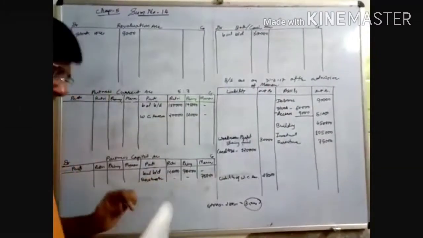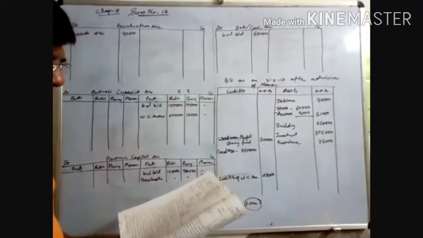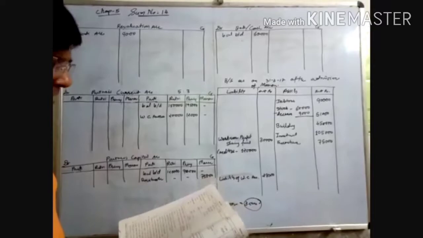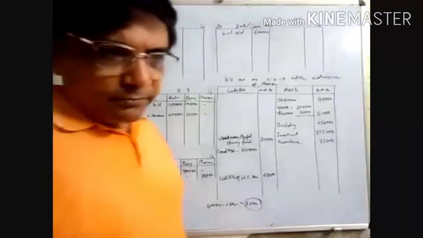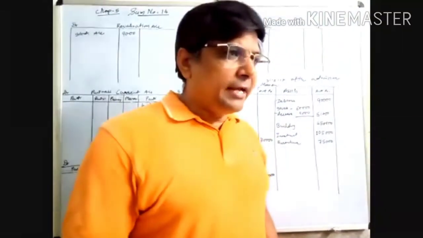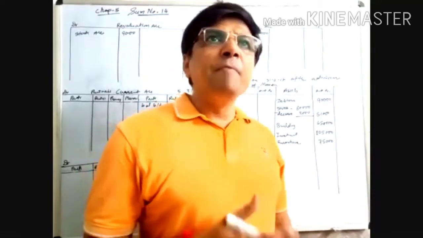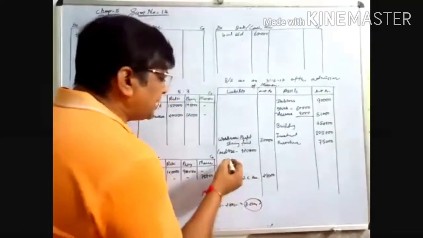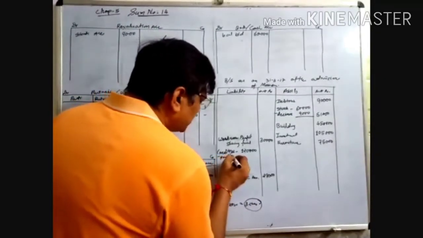Now the next is: out of the creditors, 60,000 is payable to Manan, which is to be transferred to his capital account. Our creditors are there, and Manan paid 60,000 on behalf of the company.